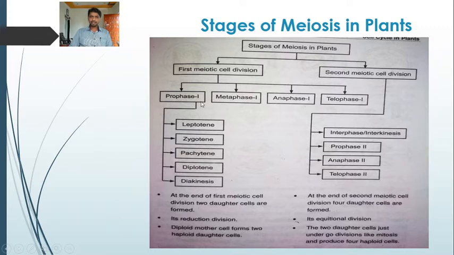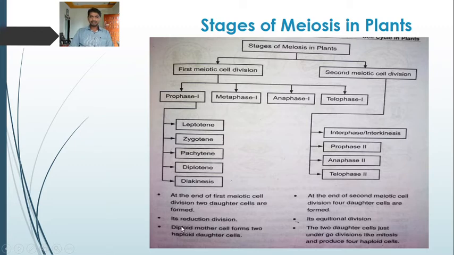It is in meiosis first that the actual reduction in the chromosome number takes place. So it is a reductional division, while in meiosis second the chromosome number doesn't change, so it is an equational division like mitosis.